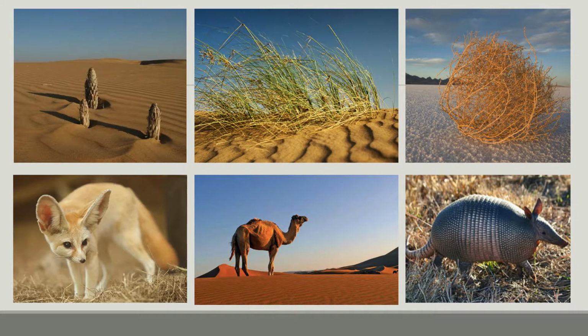Here we have some of the main animals and plants in the desert: cacti, shortgrass, tumbleweeds. Plants have to compensate for the lack of water. Cacti store the water in their stems and use it very slowly, while, for example, bushes or grass have large root systems to gather more water.